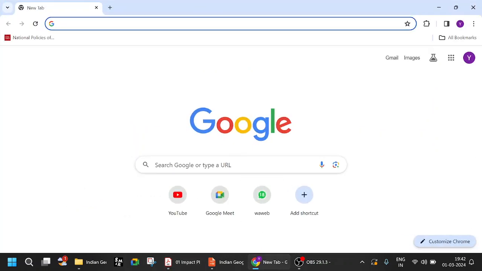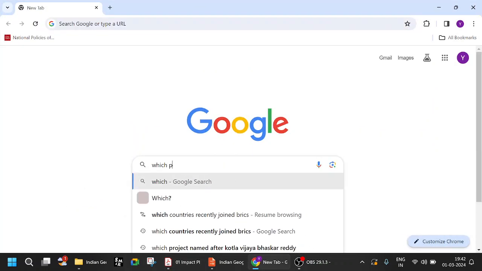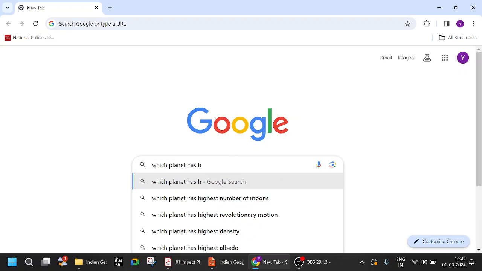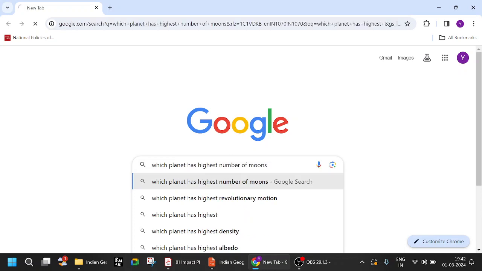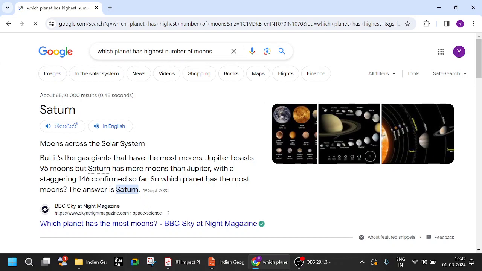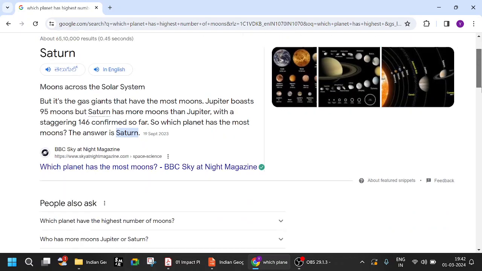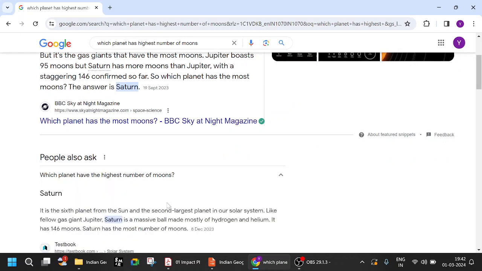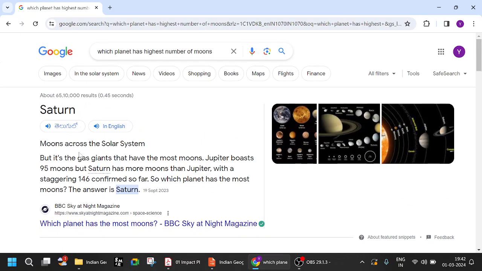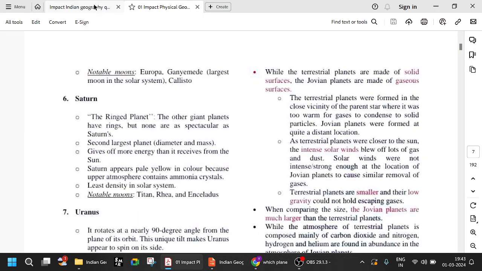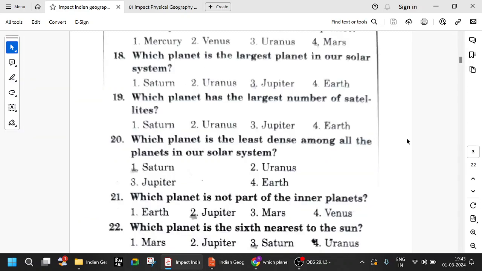Fine. So let us see which planet has the most moons. Sometimes it will be Saturn, sometimes it will be Jupiter. That is the problem. Right now it is Saturn. Saturn has around 146. Jupiter has 95 moons, but Saturn has more moons than Jupiter. Sometime back we used to say Jupiter, but now it is Saturn, and the difference is huge now. Anyway, remember Saturn. Saturn has the largest number of satellites.